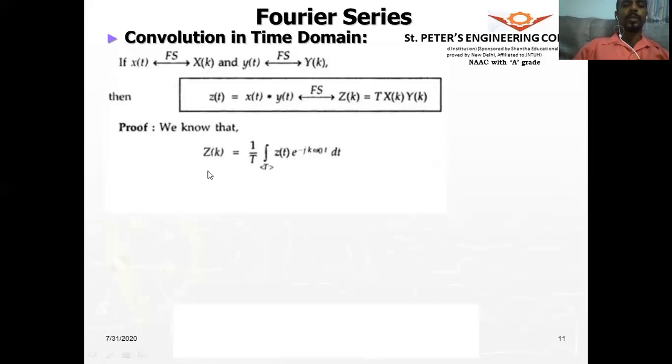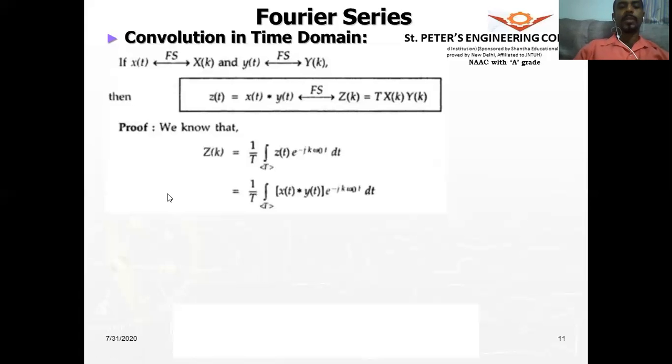When you're looking for the periodic time signal, x of t will be equal to a sigma here, and the exponential term will have a plus sign. So you have to remember that, otherwise you will be confused. All right, let us continue with this.